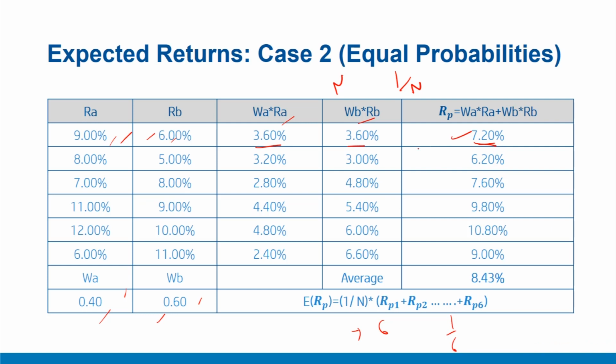In a similar manner, we'll compute the actual returns for all the 6 possibilities, and the summation works out to 8.43%. The average of this summation works out to 8.43%. That means we sum up all these return numbers and then take the average, which is 8.43%, the average of all these 6 return figures, and that becomes our expected return for the equal probability case, where all the probabilities are equal.